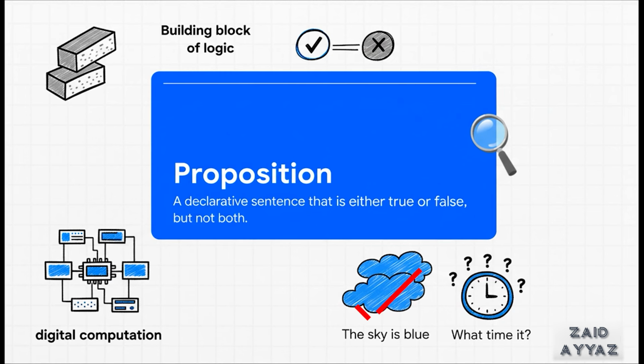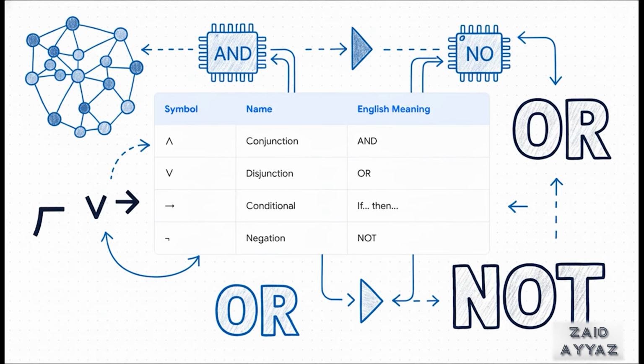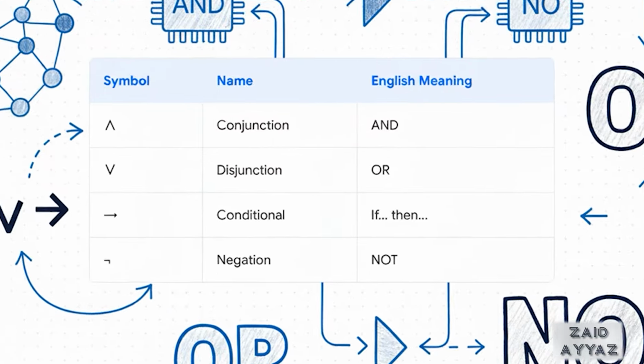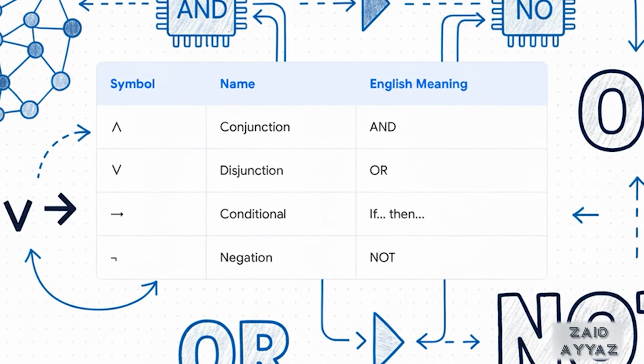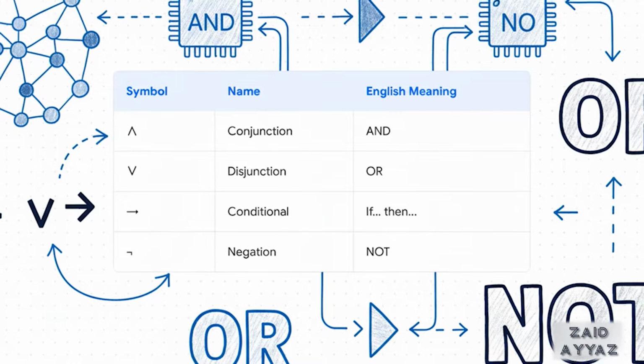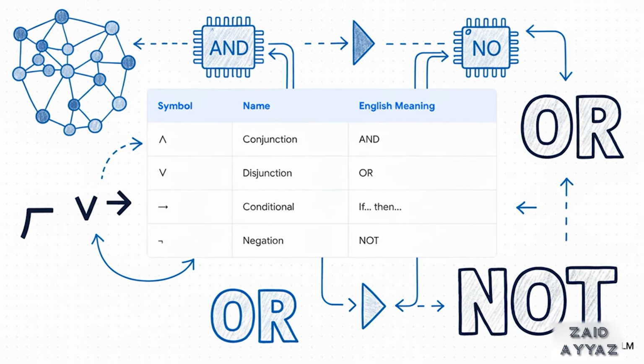The sky is blue is a proposition. What time is it is not. This binary, true or false nature, that's the bedrock of all digital computation. And just like our spoken language has grammar and conjunctions, logic has its own set of tools called connectives. These operators, and, or, if, then, and not, they let us take simple true-false statements and combine them into way more complex, more powerful expressions to describe the world with absolute precision.